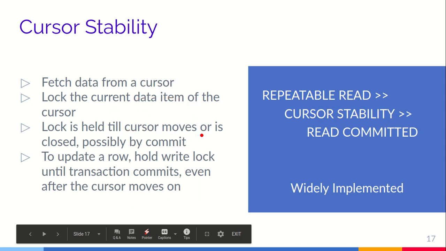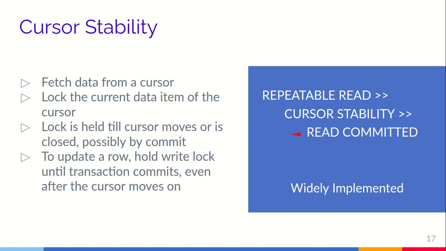So basically, the cursor stability forbids this lost update anomaly P4, and so it is stronger than read committed, but it is weaker than repeatable read.